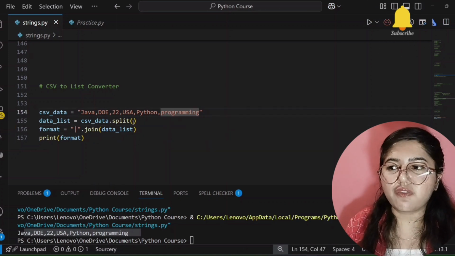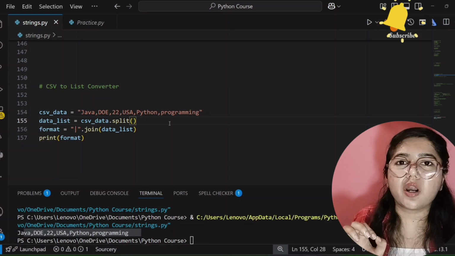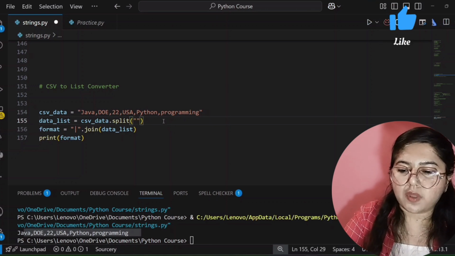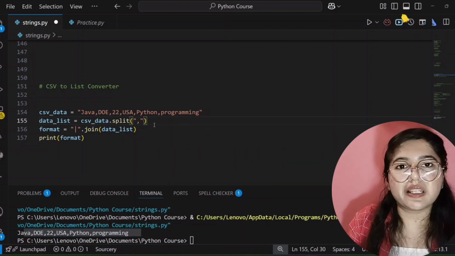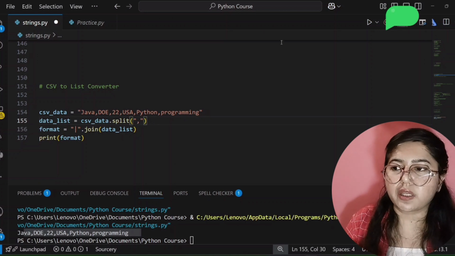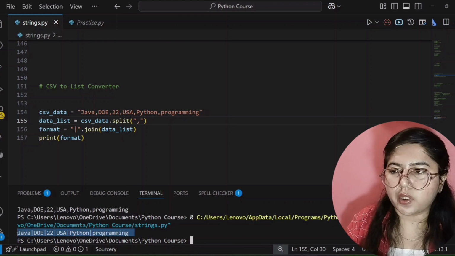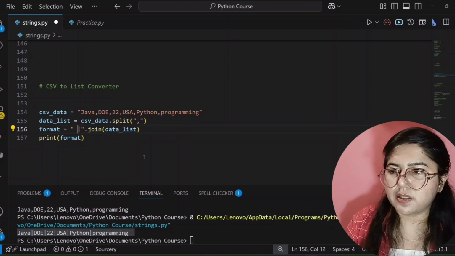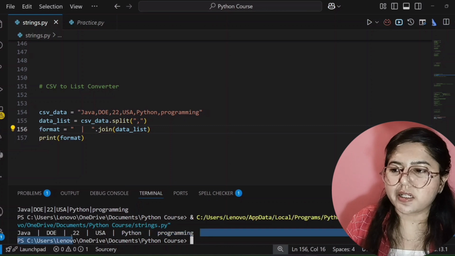So for that we have to tell our code compiler, you separate that part of the string or that word or that substring which is joined by a comma, because we have joined each and every word with the help of a comma. That's why I'm telling my code compiler, wherever a comma is there, you split that part. So now let's run this code. See here, now it's showing our correct output. If you want a space here, you can apply a space here. And now I will run this code. See here, now it's showing our correct output.